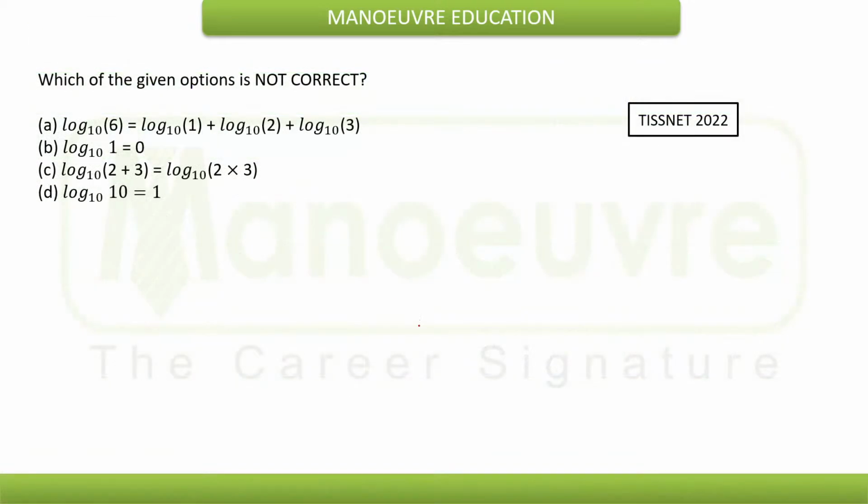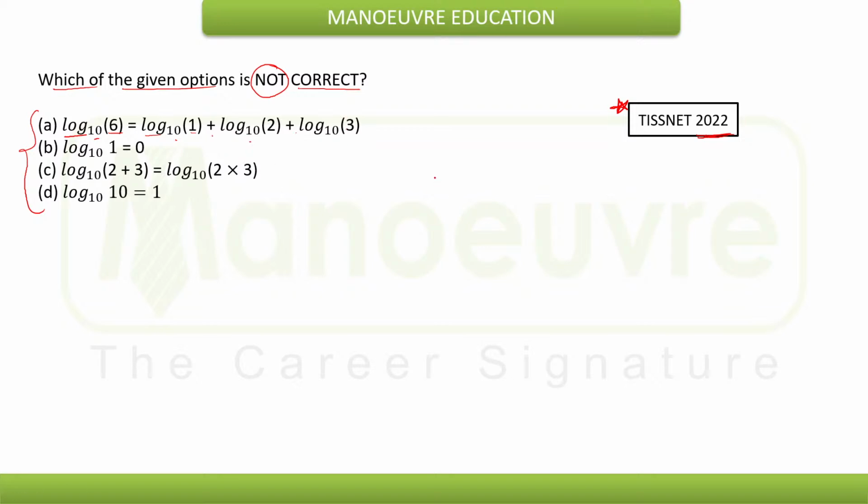Now after this, let's look into this very first example, which was asked in the TISSNET exam 2022. The question asks, which of the given options is not correct? That means out of 4 options, 3 will be correct and 1 won't be. So first option, log of 6 to the base 10 is equal to log of 1 to the base 10 plus log of 2 to the base 10 plus log of 3 to the base 10.